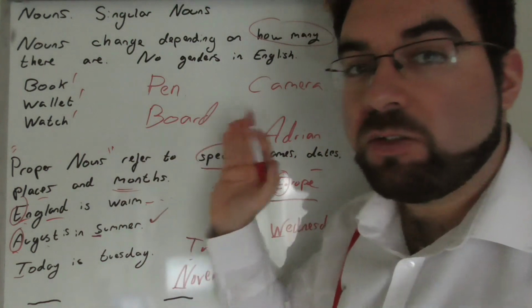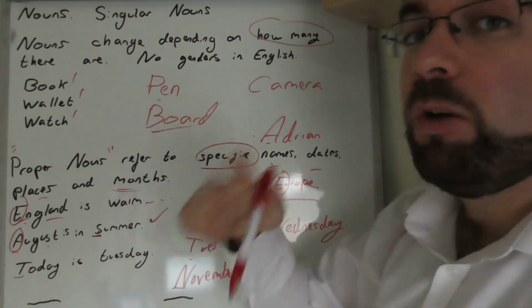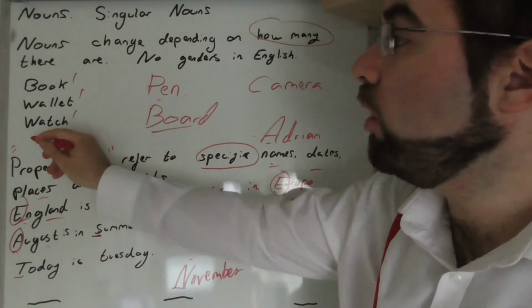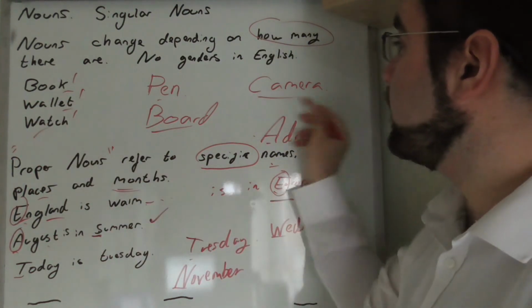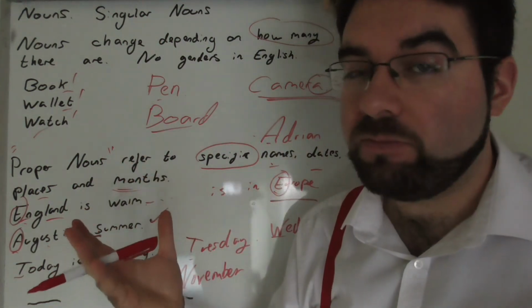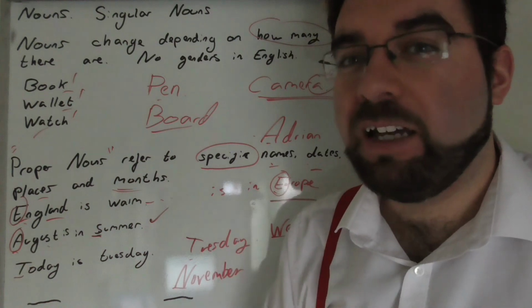Very nice. So singular nouns, just one. One pen, one board, one watch, one wallet, one book, one camera. Very good. Let's keep going.